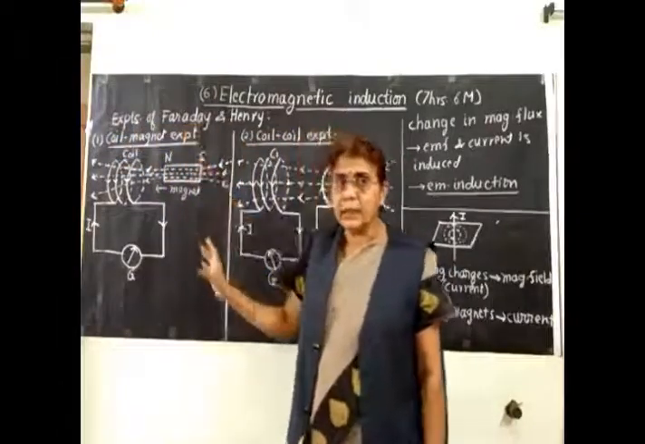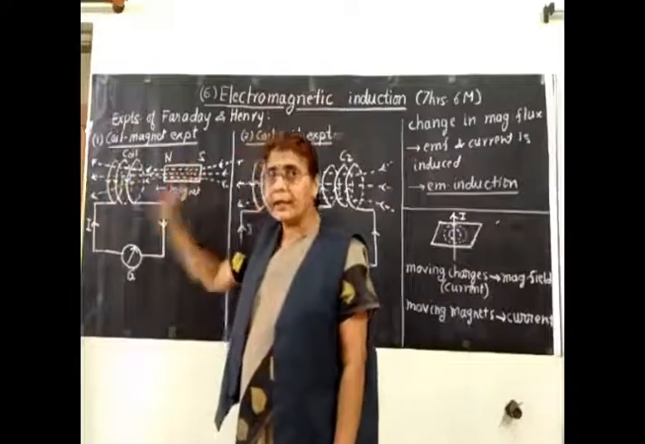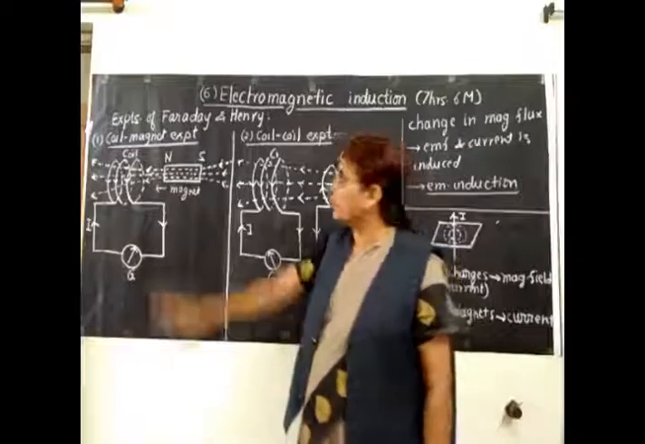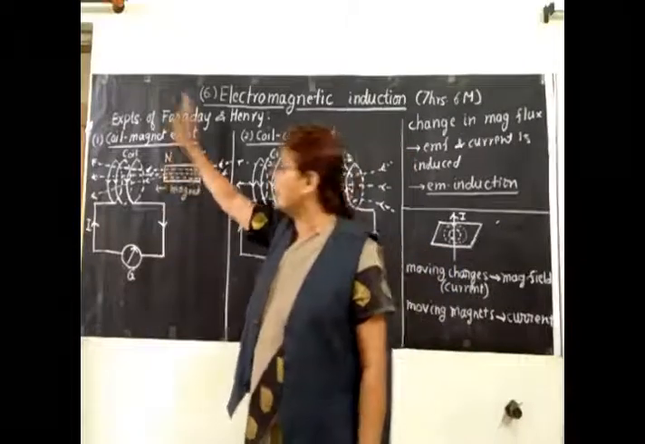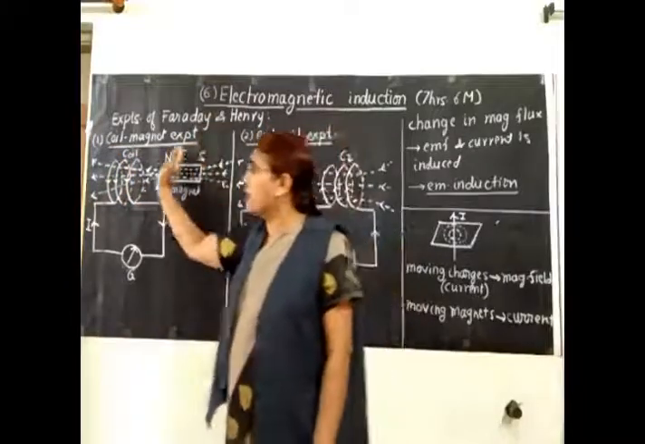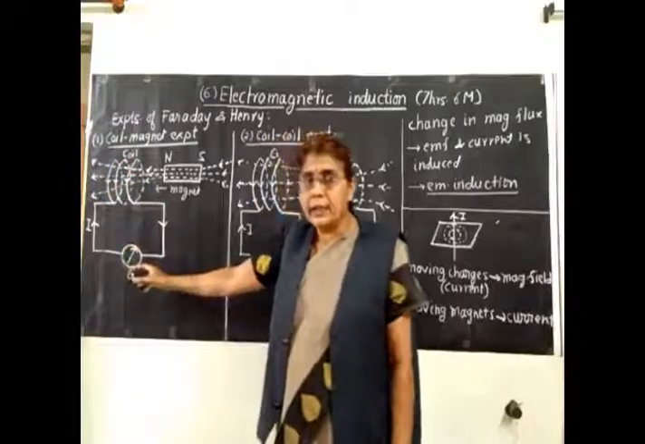So this clearly shows that whenever there is motion between the coil and the magnet, there is an induced current. It can also be reversed like this. You keep the magnet at rest and just you move the coil. You can move the coil either towards the magnet or you can take the coil away from the magnet. So then also there is current induced in the coil.